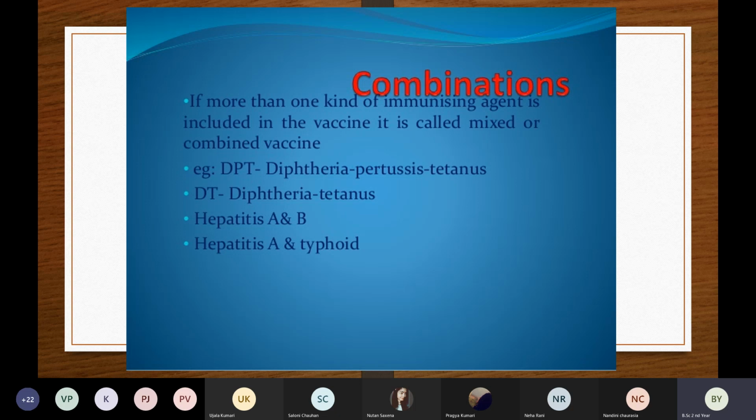Anybody knows the name of the institute? Who is producing Covishield in India? Any lab name? No. Okay.